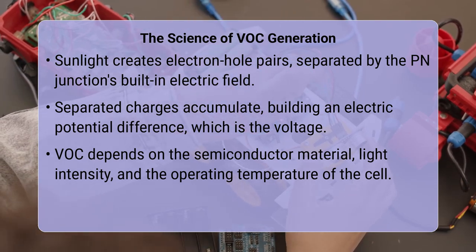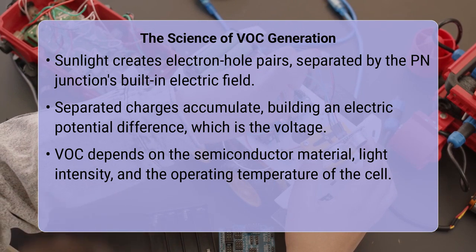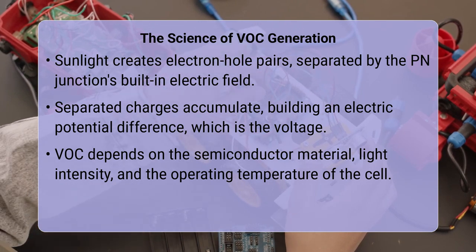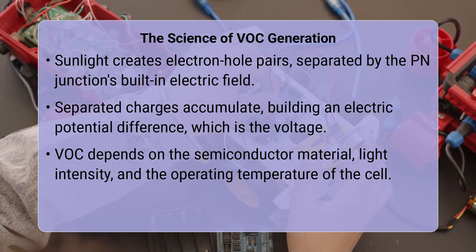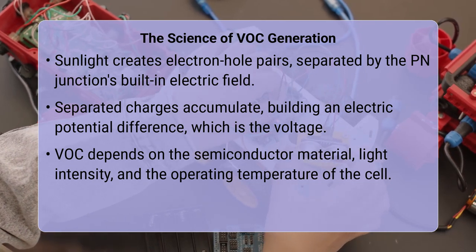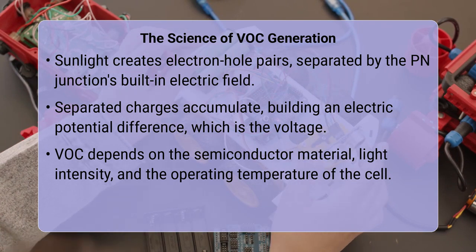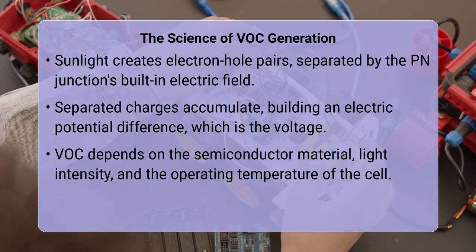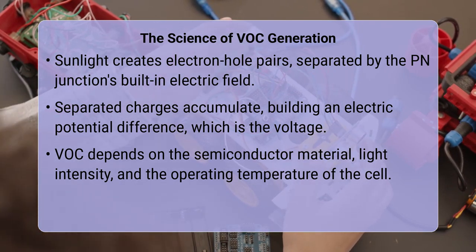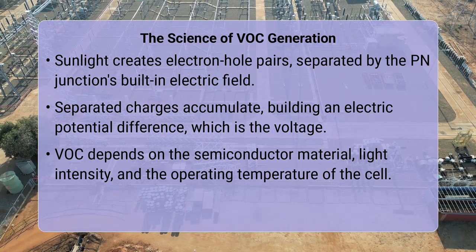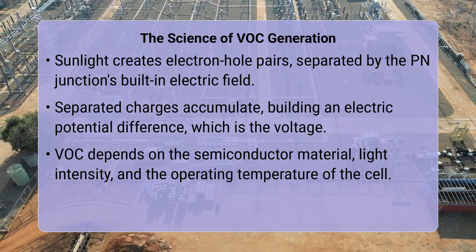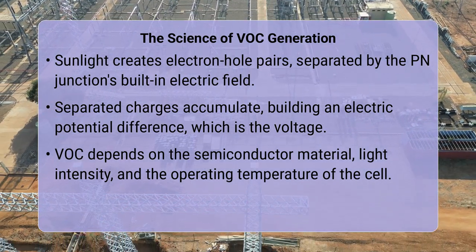Without an external circuit to allow current flow, these separated charges accumulate, increasing the voltage until the forward bias current, driven by this accumulated voltage, perfectly balances the photocurrent generated by the light. The magnitude of VOC is primarily dependent on the semiconductor material's band gap, the intensity of the incident light, and the temperature of the cell.